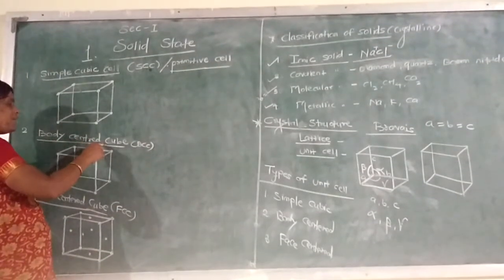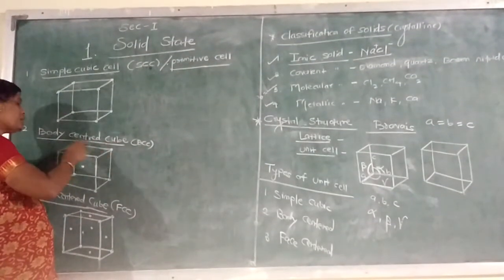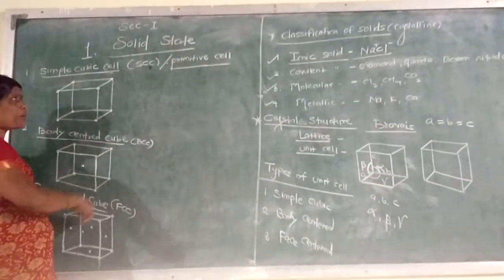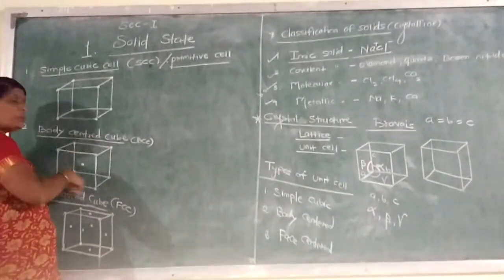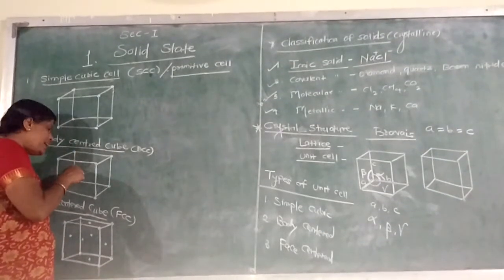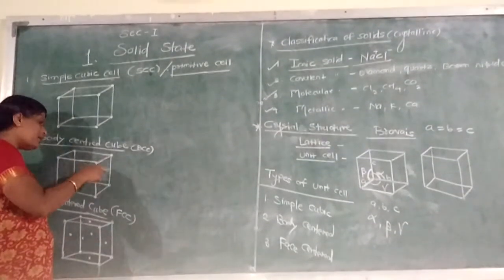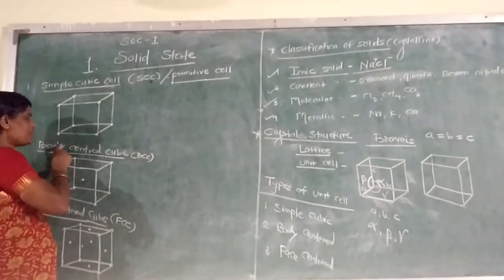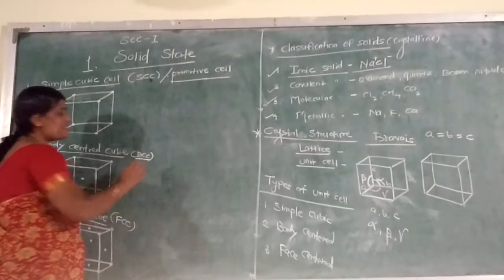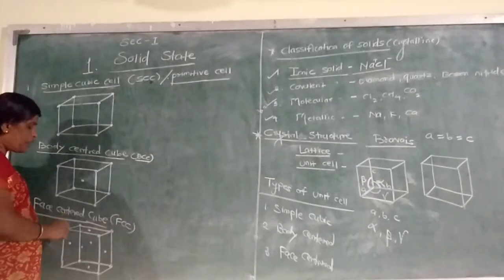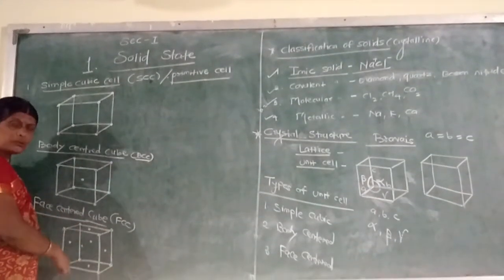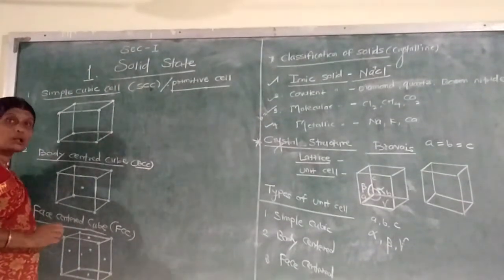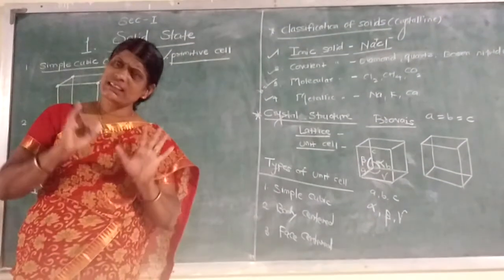Second type is the body centered cube. This is the total body of the cube. At the center of the body of the unit cell, there is one atom. So it is known as body centered, in short BCC. Third type, the same cube, but here face centered. For the cube, how many faces are there? 6.